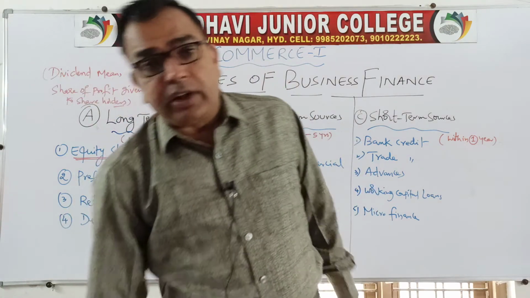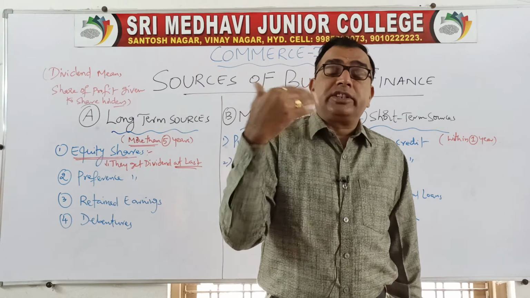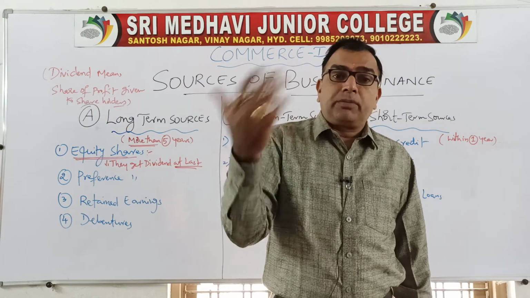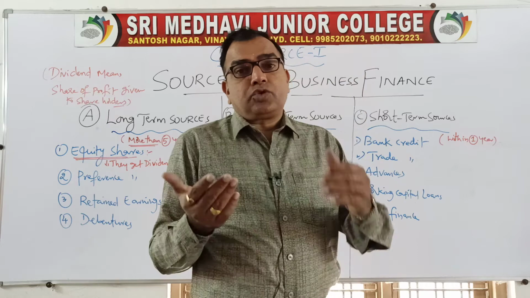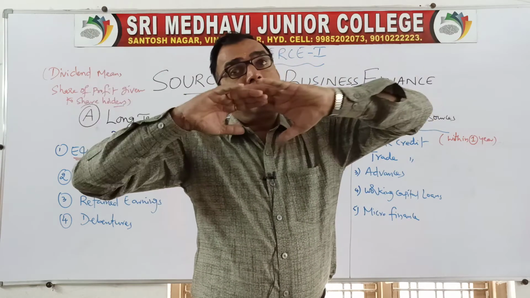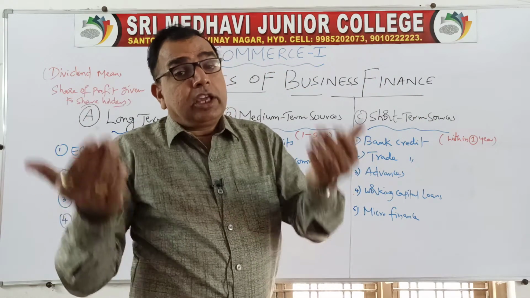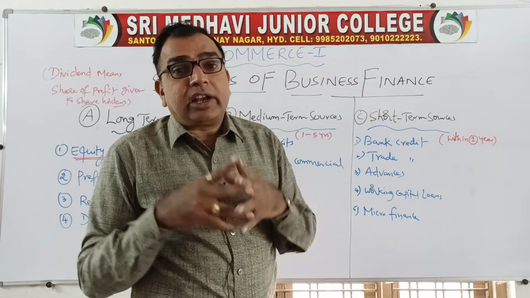That is decided by the board of directors. How much share is to be given? That is decided as a rate, 10%, 12%, 20% dividend. So if company profits are more, equity shareholders will get more dividend. If company profits are less, they will get less dividend.